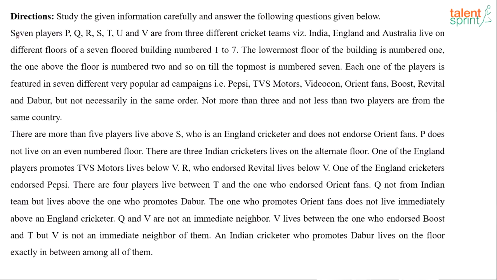Here we go. 7 players, P, Q, R, S, T, U and V from 3 different cricket teams among India, England and Australia, live on different floors of a 7-floor building numbered 1 to 7. The lowermost floor of the building is numbered 1, the one above is number 2 and so on, till the topmost floor is number 7. Each one of the players is featured in 7 different very popular ad campaigns among Pepsi, TVS, Videocon, Orient Fans, Boost, Revital and Dabur, but not necessarily in the same order. Not more than 3 and not less than 2 players are from the same country. So important. 7 players, P, Q, R, S, T, U and V.